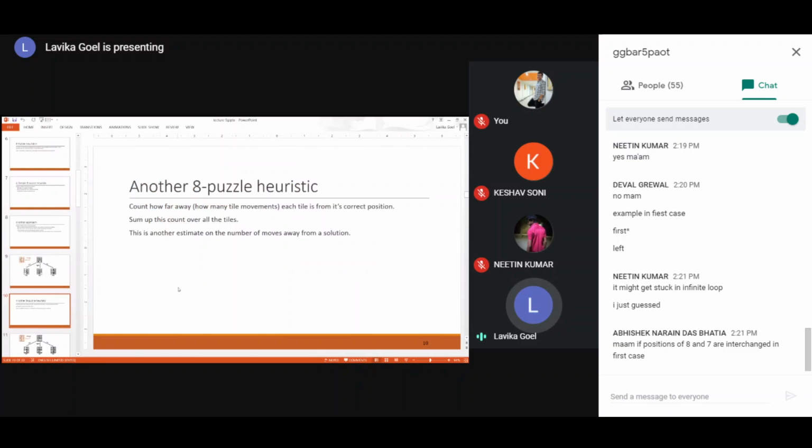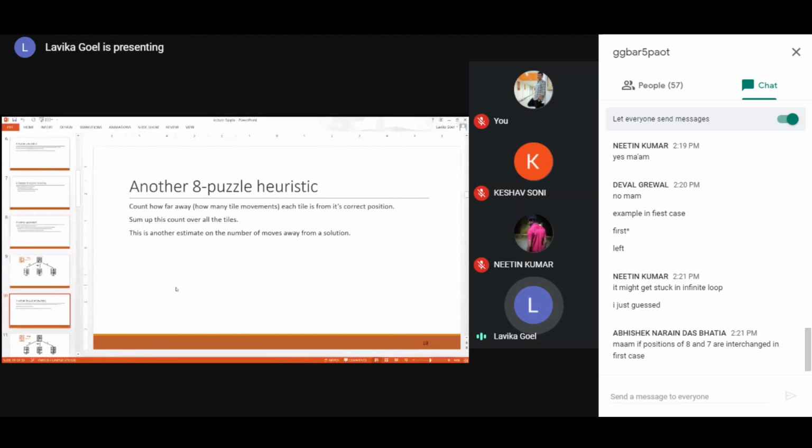Another heuristic function, a third one, could be: count how far away each tile is from its correct position. So in this case we are counting how far each tile is from its correct position, and we are summing up this count over all the tiles. So this is another heuristic function which I have taken. For each tile I am counting how far it is from its correct position, and then I am summing up this count for all the tiles. So it's basically a bigger picture of how much far you are from the goal state. It's a more broader picture of how far you are from the goal state, isn't it?